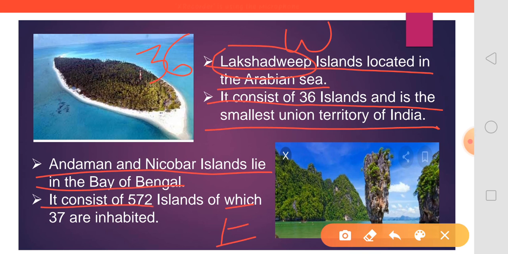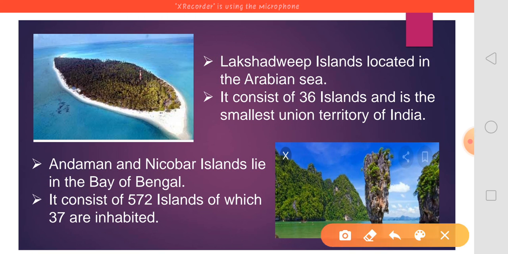It consists of 572 islands, of which 37 are inhabited. So this Andaman and Nicobar Island is made up of 572 islands, and from those 572, 37 islands are inhabited. Meaning we cannot live on the others, we cannot survive there, and no one is living there.